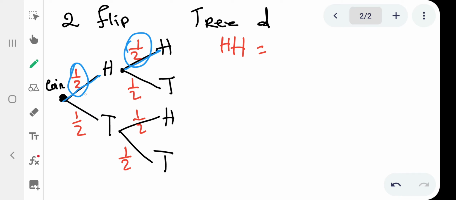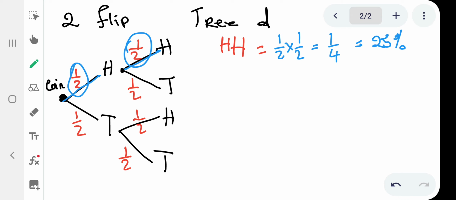So it means the probability of ukuthi ngithole i-head, it's 1/2 yokuqala, and yokuthi ngiphinde ngithole i-head futhi it's 1/2. So you just multiply the two. So is it 1 over 2 times 1 over 2, and answer yako is 1 over 4. So probability of you getting a head and a head is 1 over 4. So in terms of percentage, if unuthola a head and a head, that is like 25%. You have 25% chance of getting a head and a head.